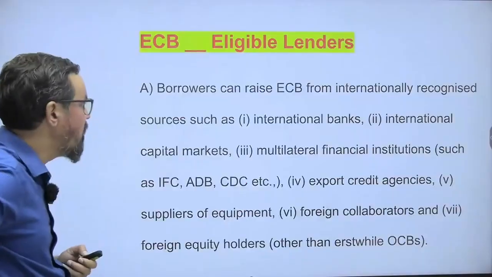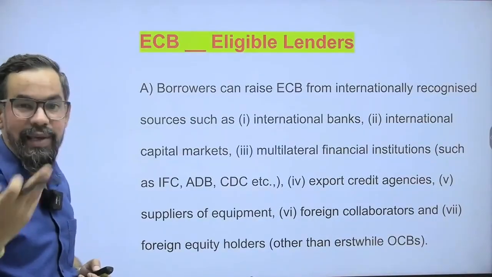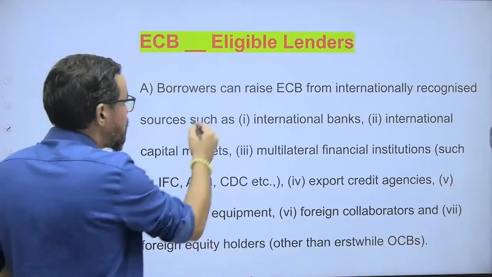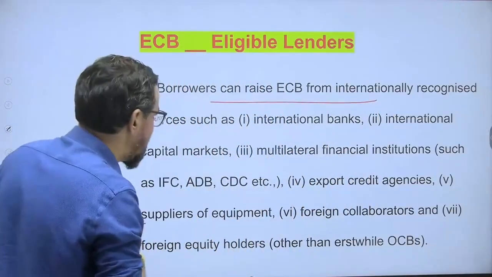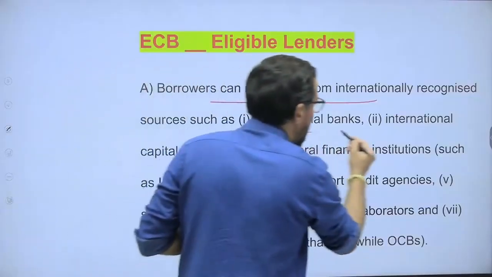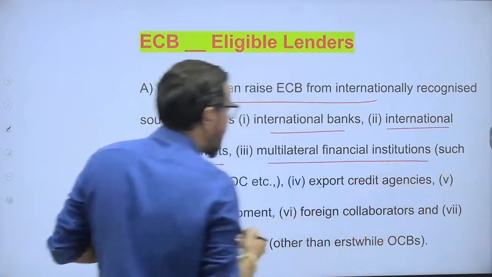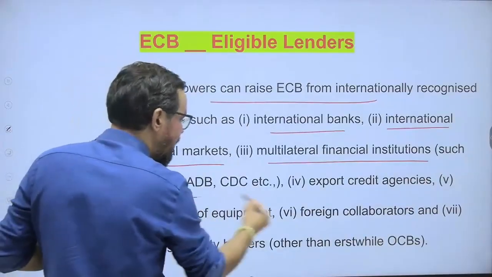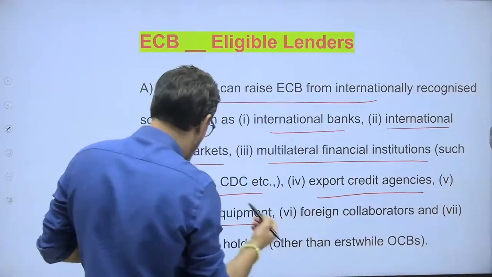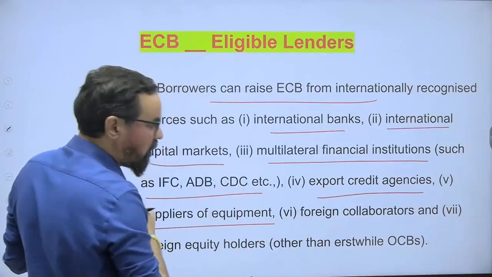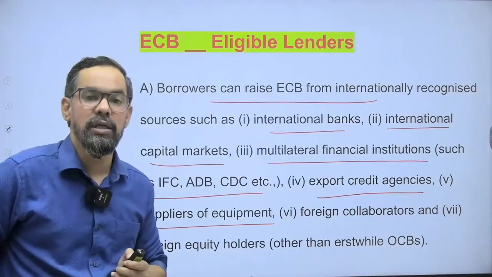Okay, so eligible lenders: from which sources can we raise this particular fund? Borrowers can raise ECB from internationally recognized sources like international banks, international capital markets, multilateral financial institutions like IMF, World Bank, export credit agencies, suppliers of equipment, foreign collaborators and equity holders. We can raise this particular money.